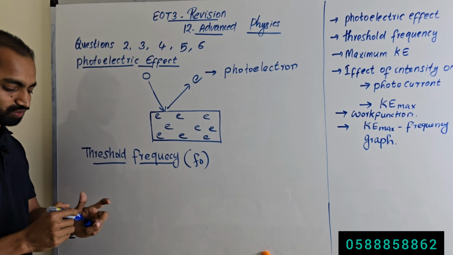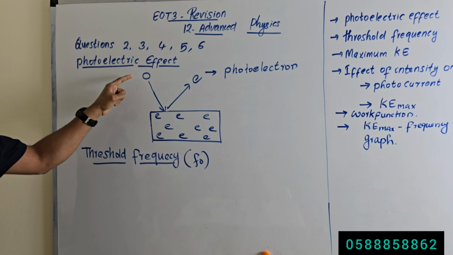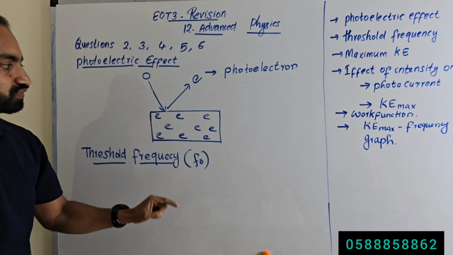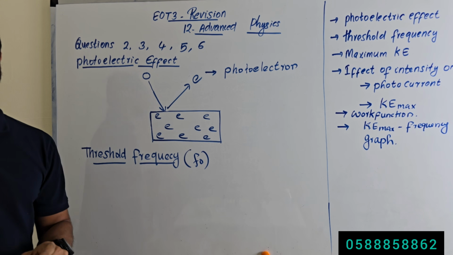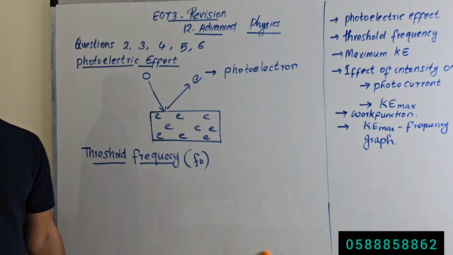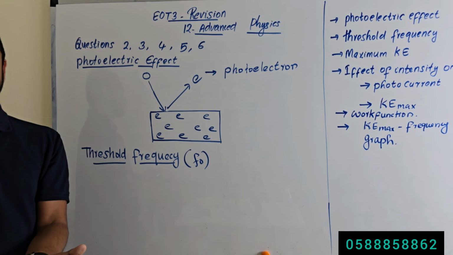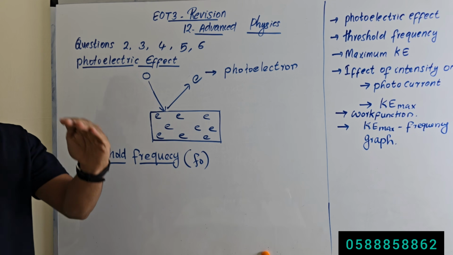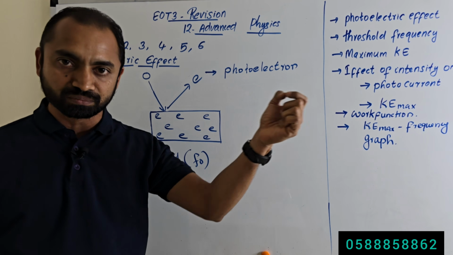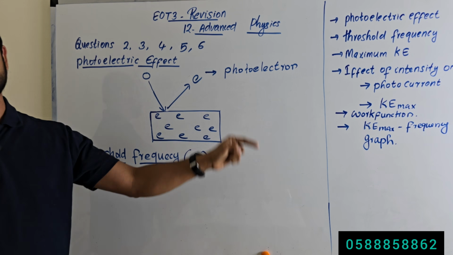So what is threshold frequency? It is the minimum frequency the incident photon must have to eject an electron from the surface of the metal. That is called threshold frequency. If the frequency of the incident photon is equal to or greater than that minimum value, then only an electron will be emitted out of the metal.